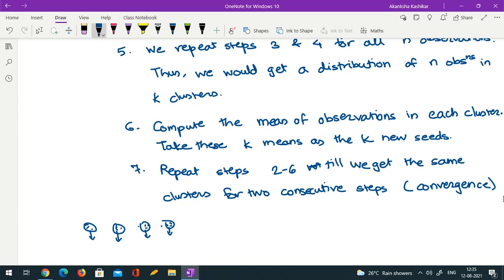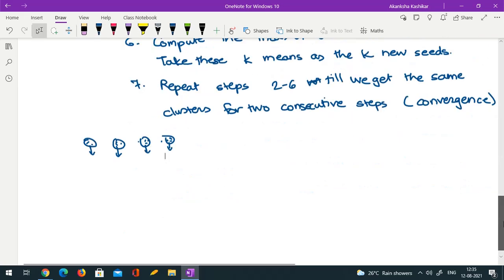Have you gotten at least a slight idea about the algorithm? Yes, ma'am. Okay, so now we will study a small example. We will actually manually try k-means clustering on one small data set, and then after doing that, if you still have doubts, we can discuss.